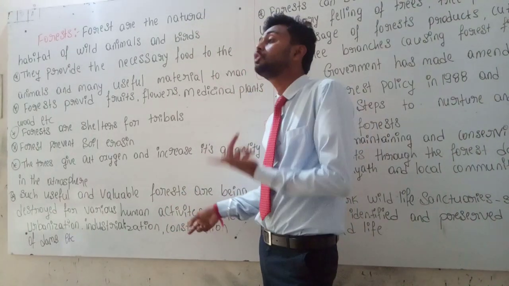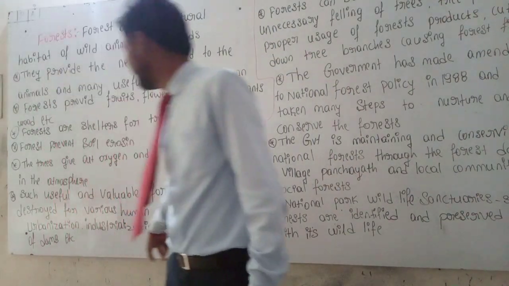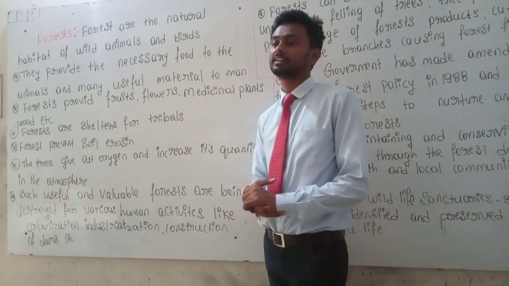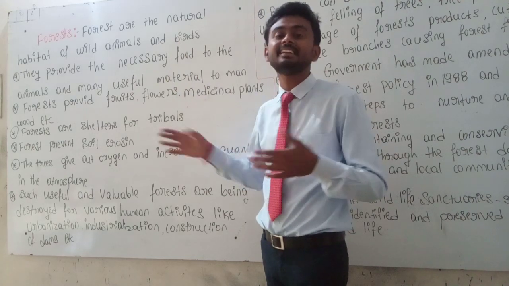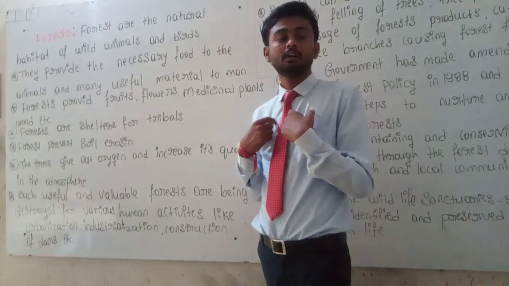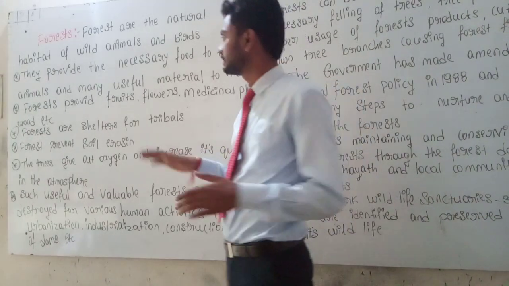What human activities? Like urbanization, industrialization, construction of dams and etc. So this time we disturb the forest, we cut the trees. That affects us in the future. Clear? Yes.